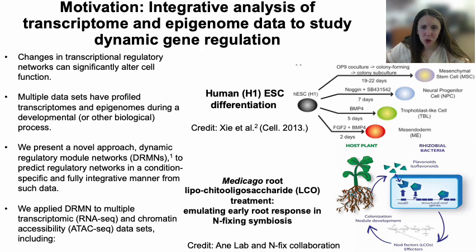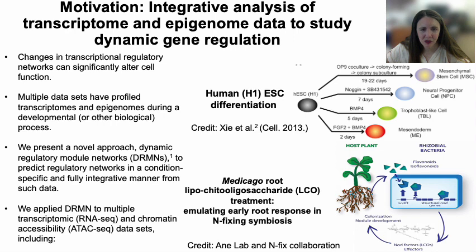Changes in transcriptional regulatory networks significantly alter cell function. Multiple studies have profiled transcriptomes and epigenomes during a developmental or other biological process, and systematic methods to integrate such data are lacking. To address this challenge, we present a novel approach, dynamic regulatory module networks, DRMNs, to predict regulatory networks in a cell type or time point specific manner.